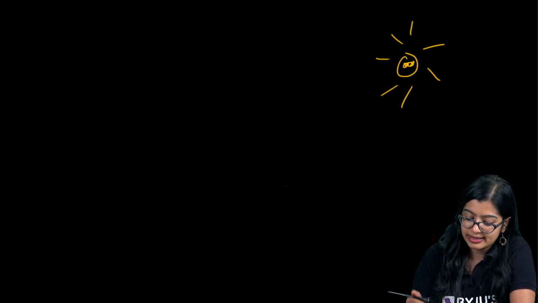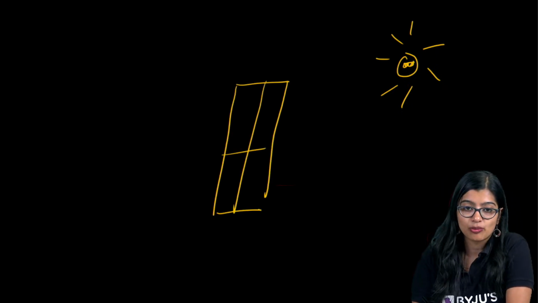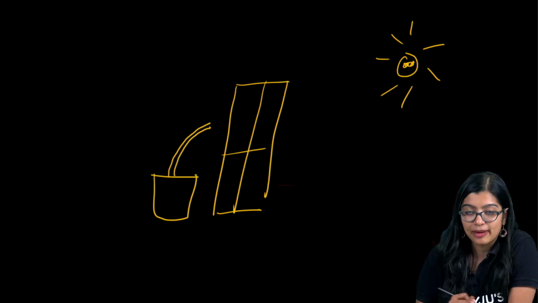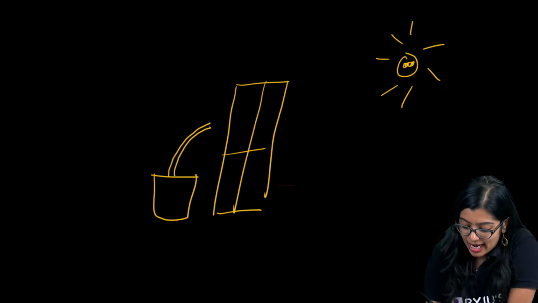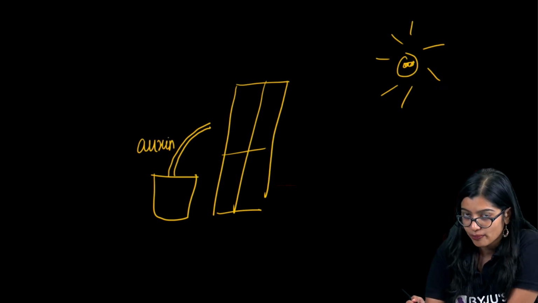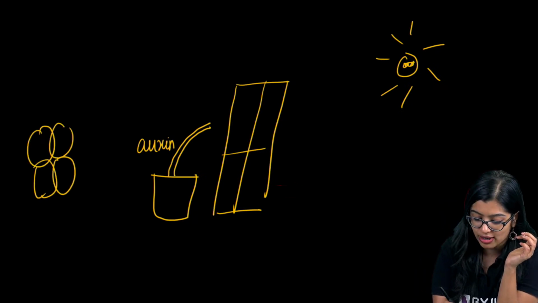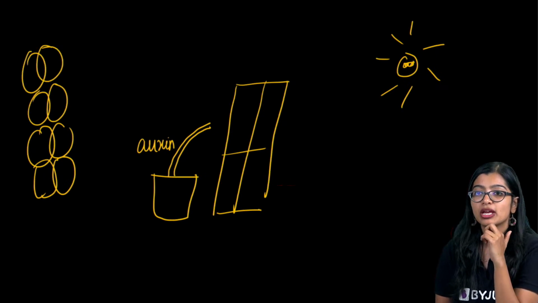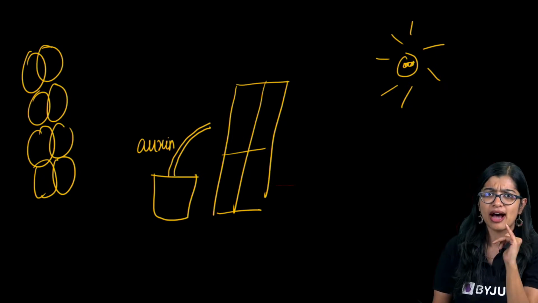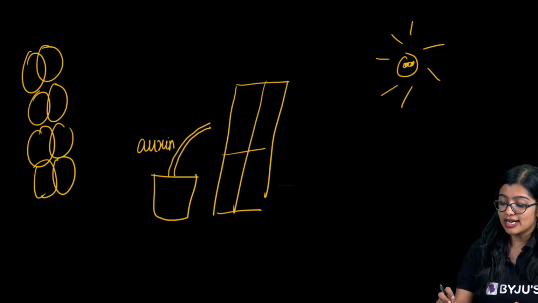Now what happens when it is kept in a dark room? We see that there is bending, okay? Why does this bend happen? Of course, for the shoot to grow, auxin needs to be produced. But normally when we think about growth, we think that cells will grow one on top of the other, like how if you were to build a house, you put one brick on top of the other, and that's how you build a big wall, right? So that is what we mean by it.